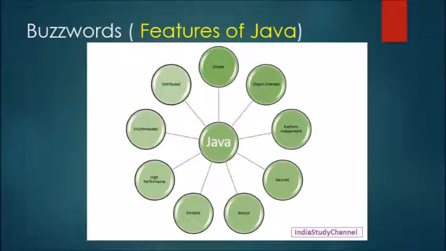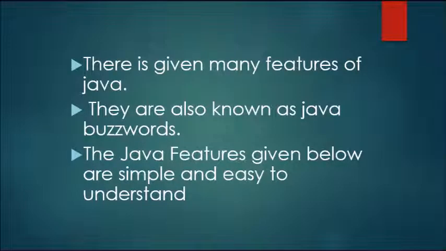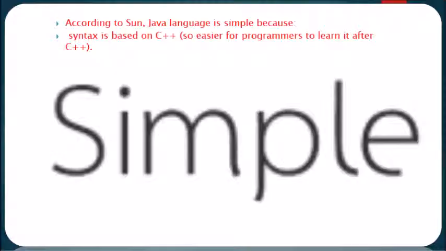Now let's have a look at features of Java. Buzzwords are also known as features of Java. Simple, OOPs, platform independent, secured, robust, portable, high performance, multi-threaded are features of Java. There are many features of Java. They are known as buzzwords. The Java features given below are simple and easy to understand.